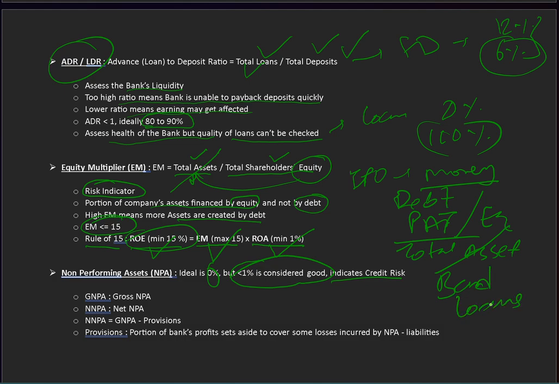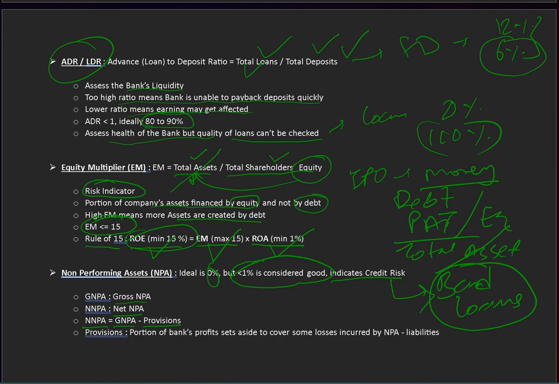If somebody has taken a loan and not paid it, and is not likely to pay also, like Vijay Mallya or Nirav Modi who have run away, these are considered as bad loans. So the company considers it a total loss. There are two terms in this: one is gross NPA and the other is net NPA. And the net NPA formula is gross NPA minus provisions.